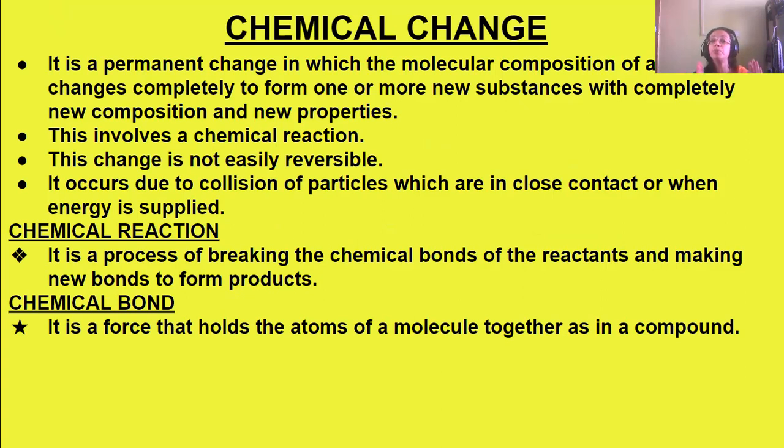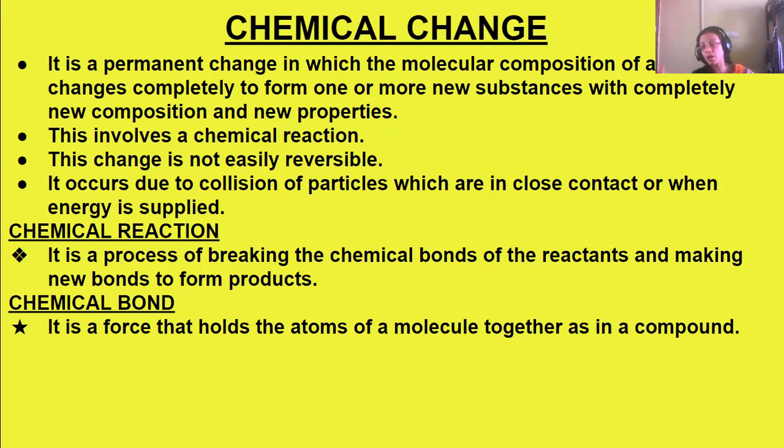Chemical change is a permanent change in which there is a change in the molecular composition of the substance completely, which leads to the formation of one or more new substances.